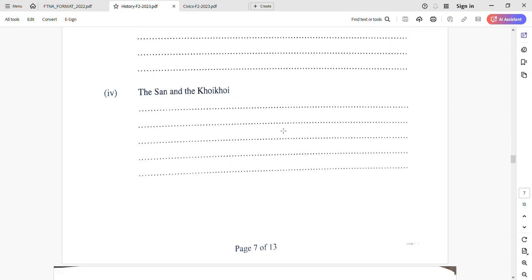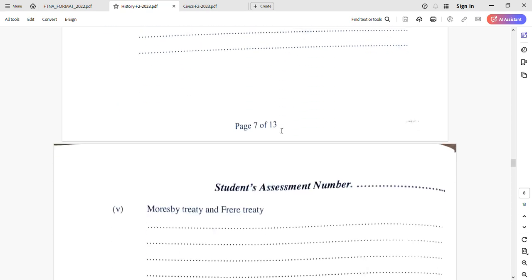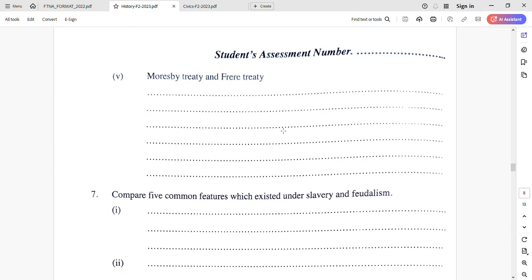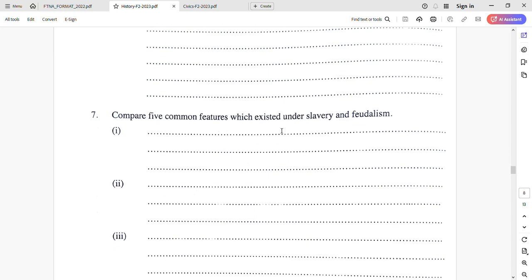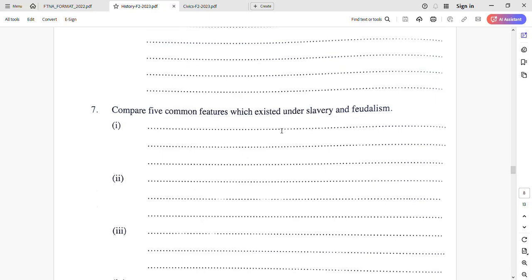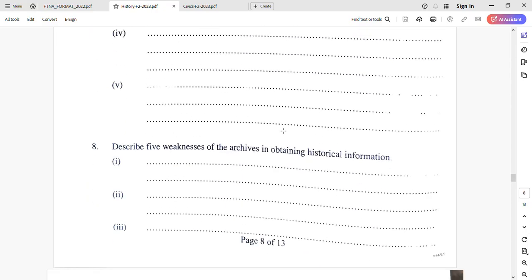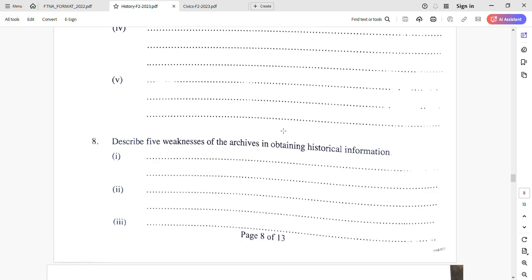Again, I'm repeating, it is not necessary to find a differentiate concept in question number 6. They can vary. So this is differentiate. Number 5, compare 5 common features which existed under slavery and feudalism. Similarities. Find the similarities between slavery and feudalism. Number 8, describe 5 weaknesses of archive in obtaining historical information.